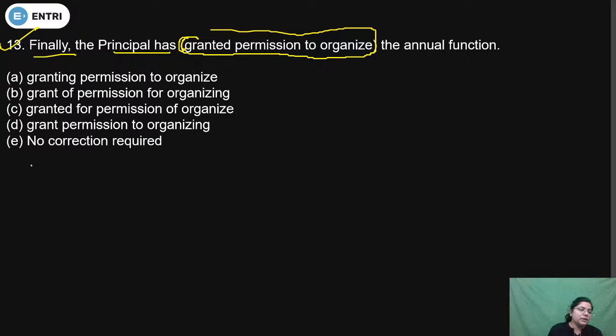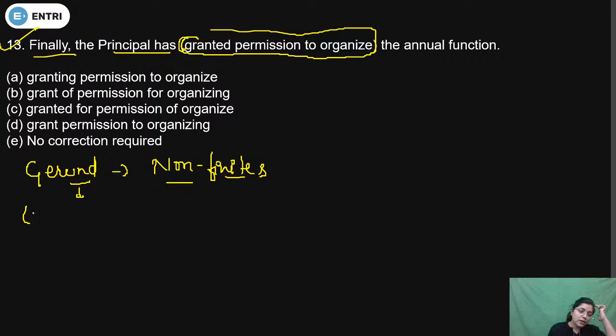Rani, dear, the simple thing is that a gerund is a non-finite verb. Non-finite means in a gerund we will use V1 plus ing, but it will work as a noun.